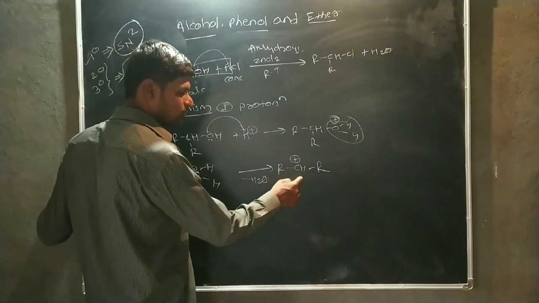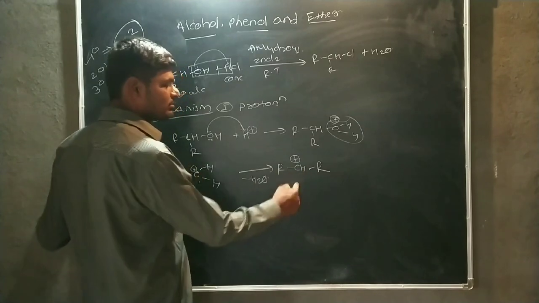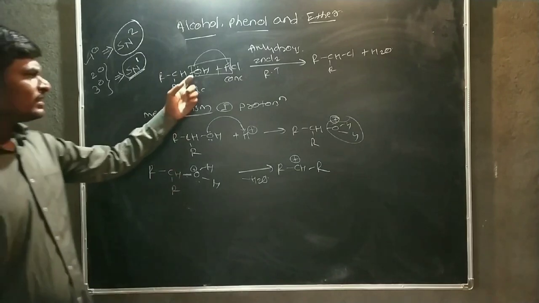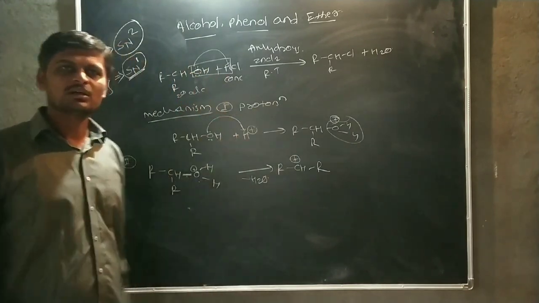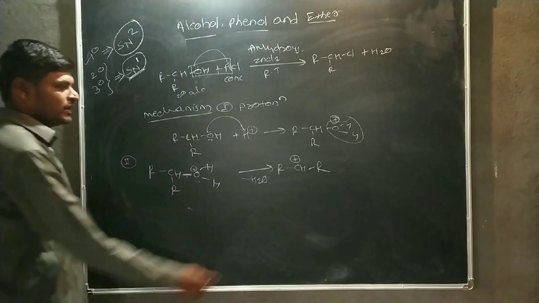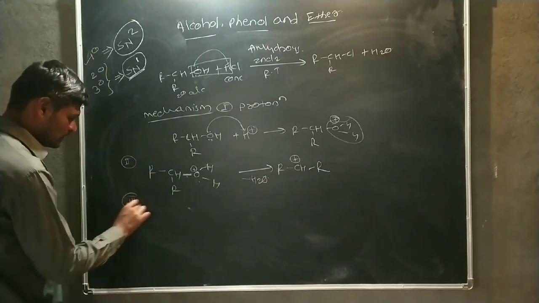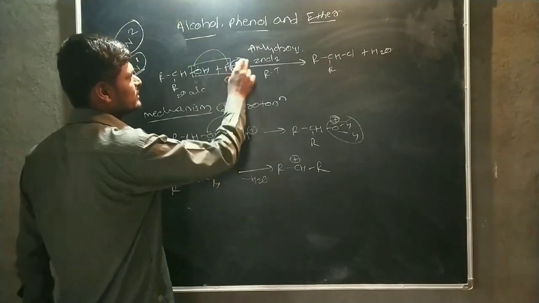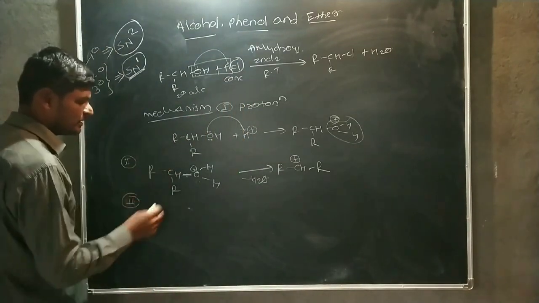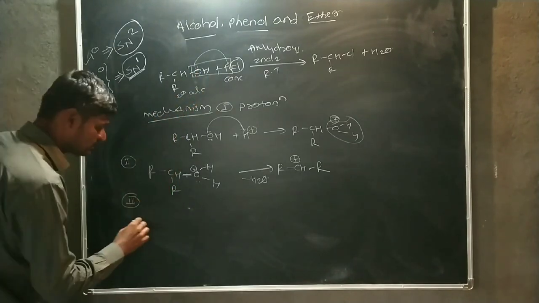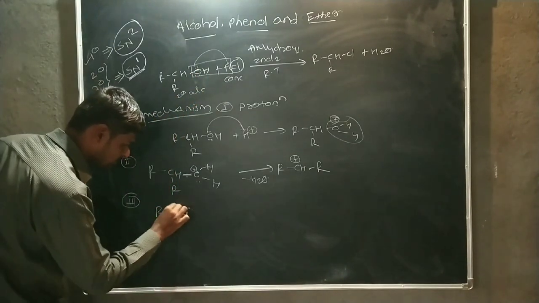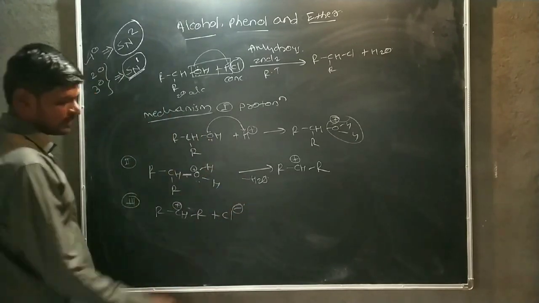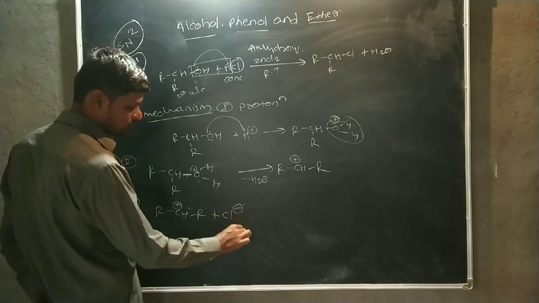This is a most important point: this carbocation is an intermediate, the main intermediate which is present in secondary and tertiary alcohol. Okay. Then after formation of the carbocation, the remaining part of the HCl, which is Cl minus, is attached. That means this Cl minus is considered here as a nucleophile, and this secondary carbocation reacts with Cl minus.